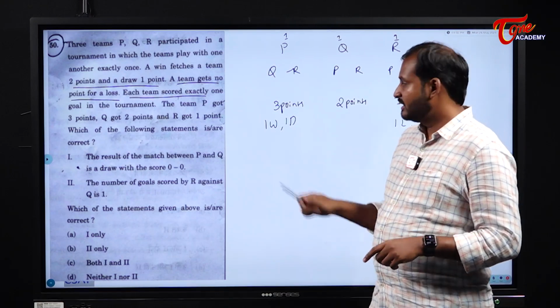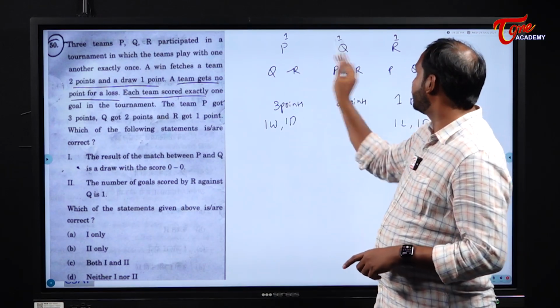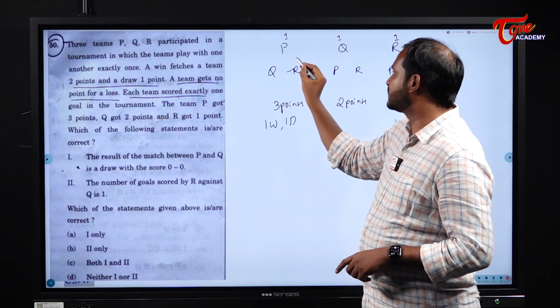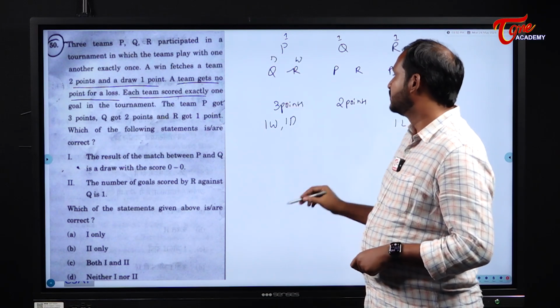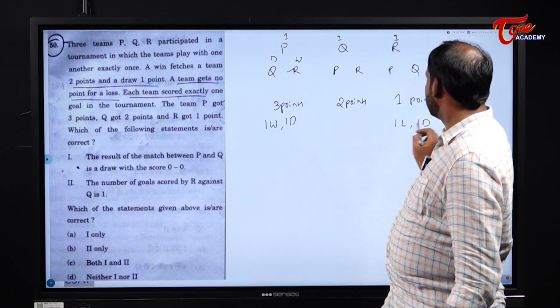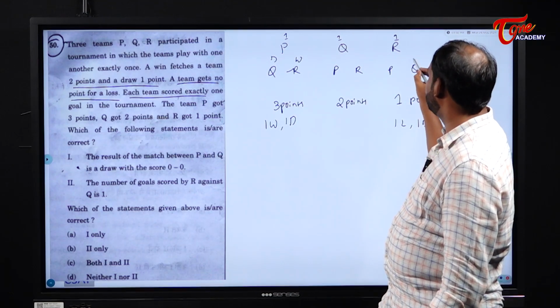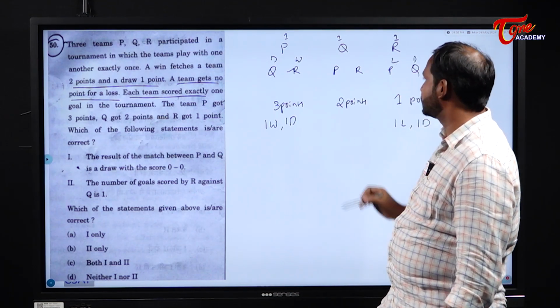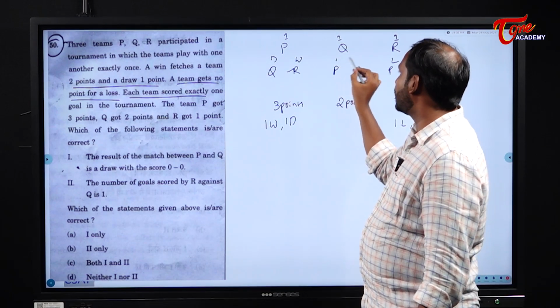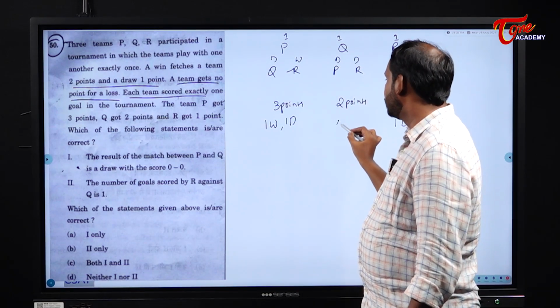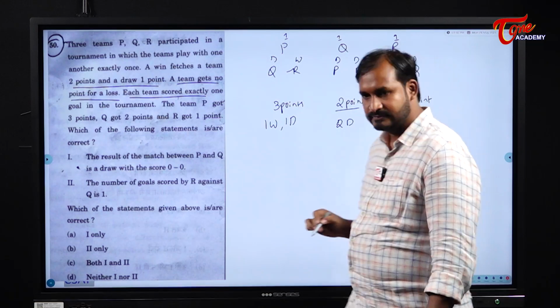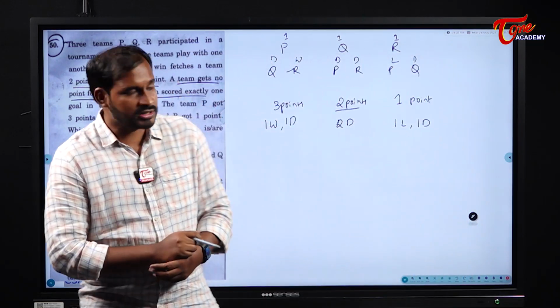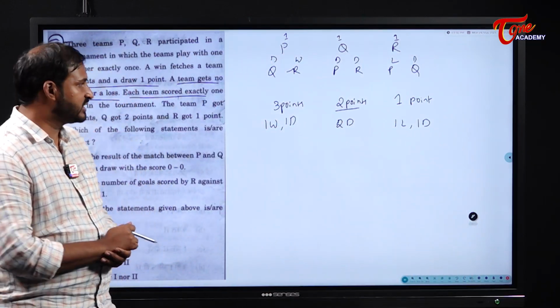Now see here, that win and that loss are related with P and R. That means R lost to P, and with Q he drew. So Q drew with R and lost to P? No: Q drew with P, and drew with R as well. So he drew both matches. That is the reason: 2 draws, he got 2 points. Okay, 2 draws and 2 points.